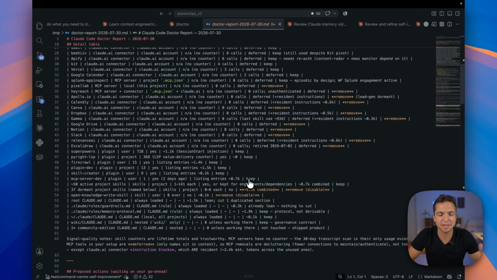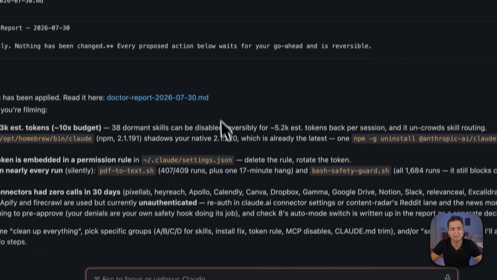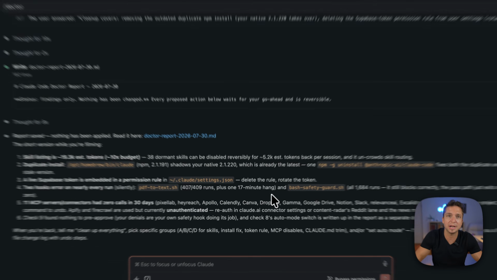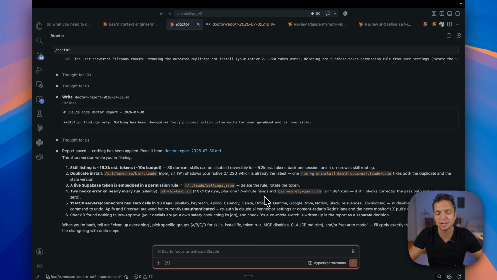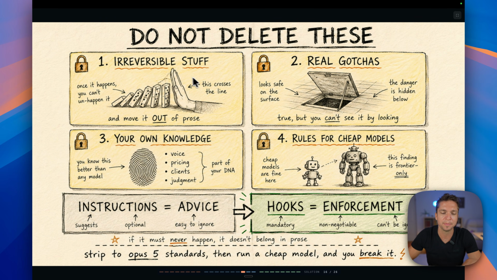You can, of course, look at the entire report over here, and if there's something that you don't understand, you can genuinely just ask this thing, what do you think the best move is? Why do you think we should remove this? Why do you think we should change it? And get it to explain it to you so that you actually understand before you do the thing that you do. But to give you some guidelines over here, if there's anything that's irreversible, do not delete it.